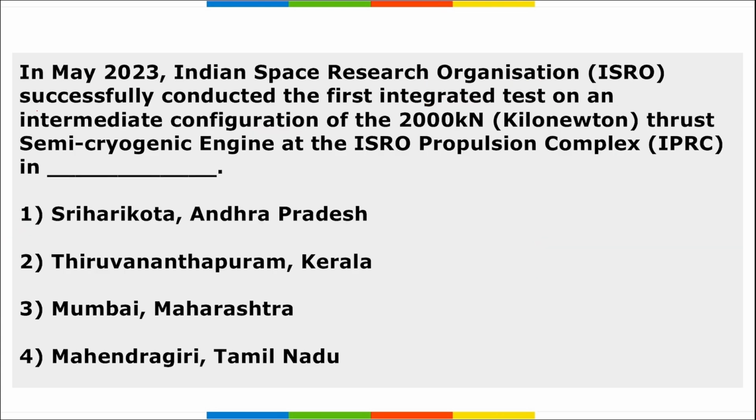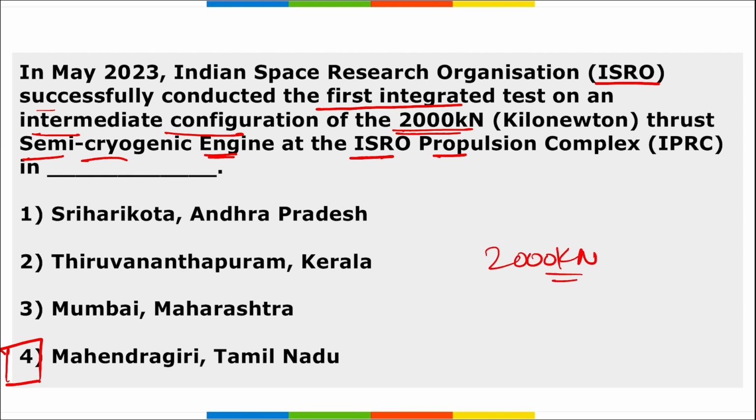Next, ISRO successfully conducted the first integrated test on an intermediate configuration of 2000 kilonewton thrust semi-cryogenic engine at the newly commissioned semi-cryogenic integrated engine and stage test facility at ISRO Propulsion Complex in Mahendragiri, Tamil Nadu, right?